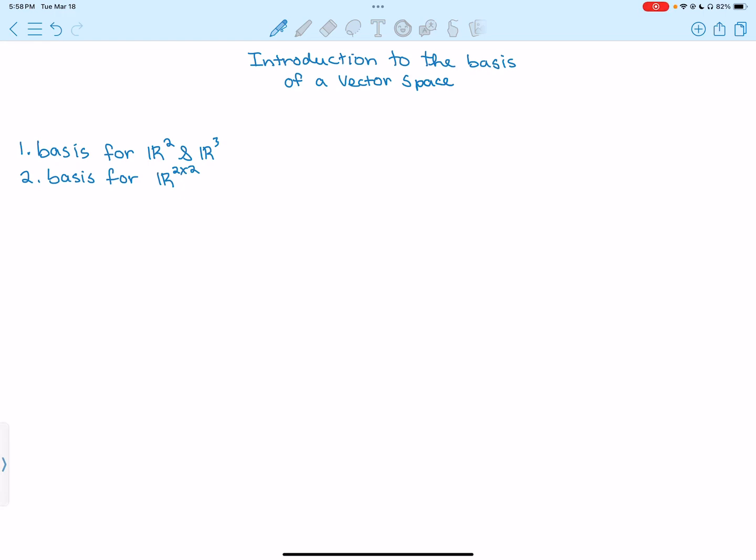Hey everyone, so today we'll go over the concept of a basis of a vector space. So if we look at number one, if we're asked to find the basis for R2 and R3, these two are actually quite similar. And what we have to understand is that when we're asking for a basis of a vector space, the vector space of R2 is simply the X and Y plane. So we have the X and the Y.